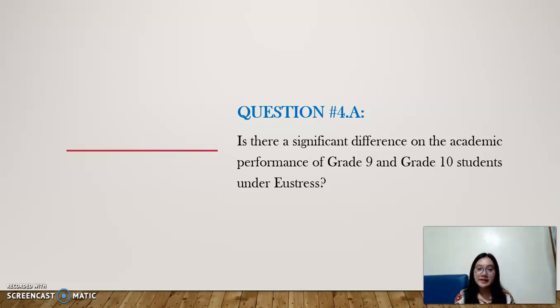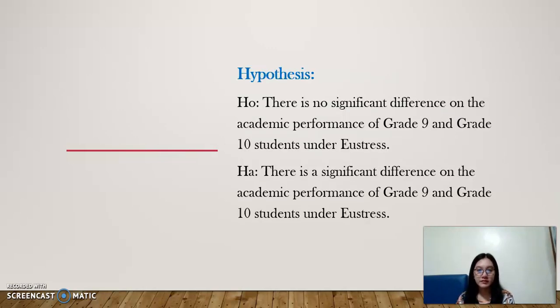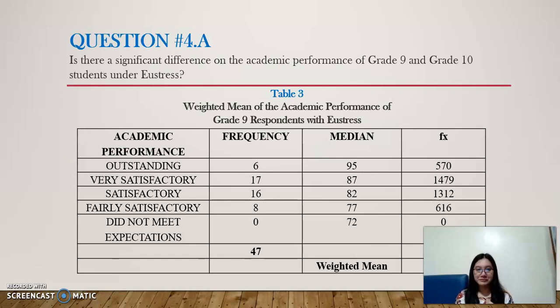Question number 4.A. Is there a significant difference in the academic performance of grade 9 and grade 10 students under eustress? Hypothesis: there is no significant difference in the academic performance of grade 9 and grade 10 students under eustress. There is a significant difference in the academic performance of grade 9 and grade 10 students under eustress.